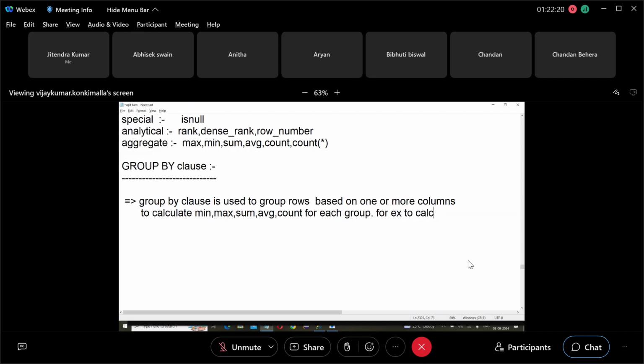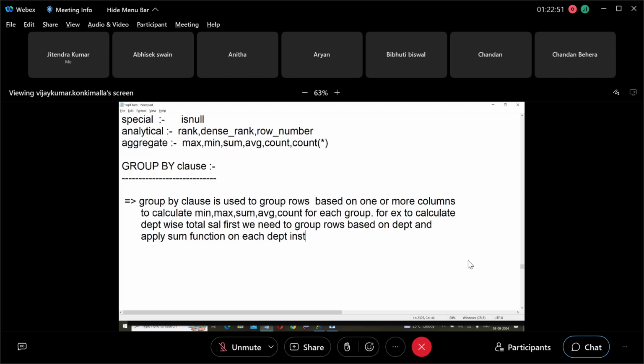to calculate department wise total salary, first what? First we need to group rows based on department, and apply some function on each department